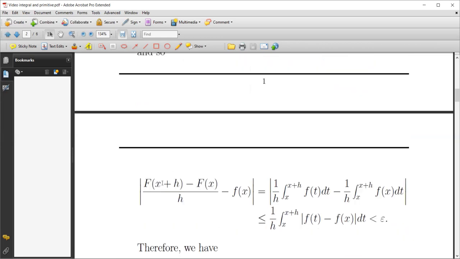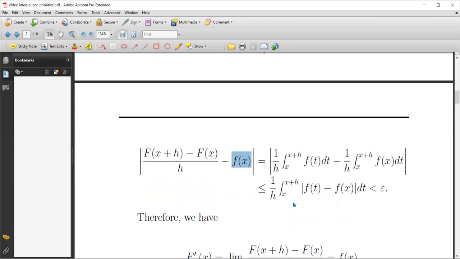Then if we take F of x plus h minus F of x over h, minus f of x, we can write the difference by definition. It is exactly this one. Remark that the integral depends on t. Here f of x dt: we take f of x outside the integral, and if we calculate this, we get exactly f of x.